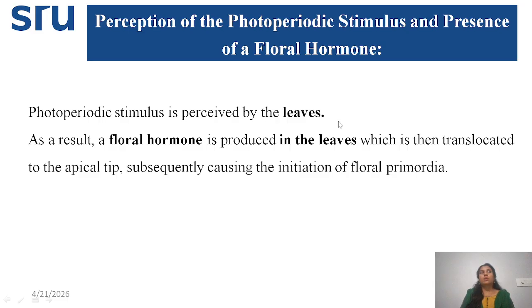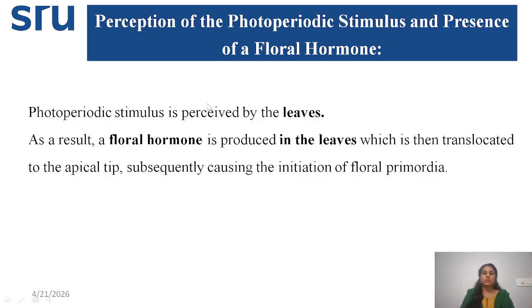How do plants know whether it is long day or short day? That is the perception of the photoperiodic stimulus. Who receives the signal of this day period or night period? In the plant, the leaf is the organ which perceives these photoperiodic changes, the relative length of day and night.